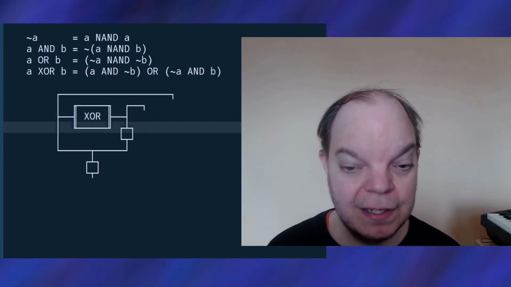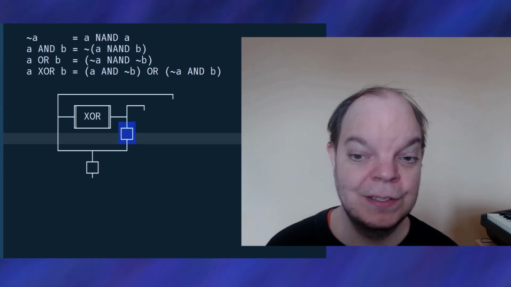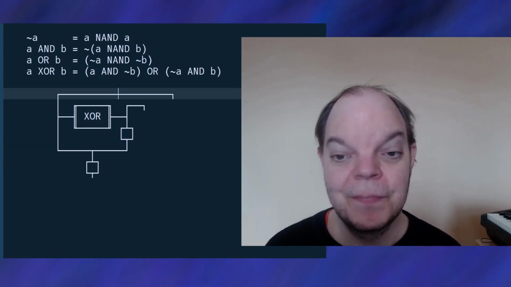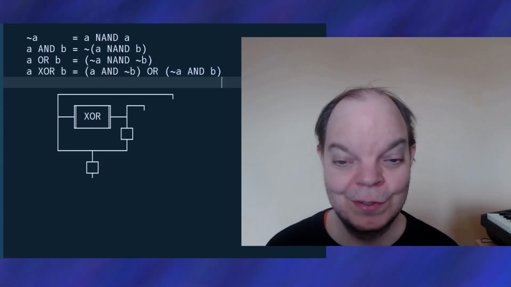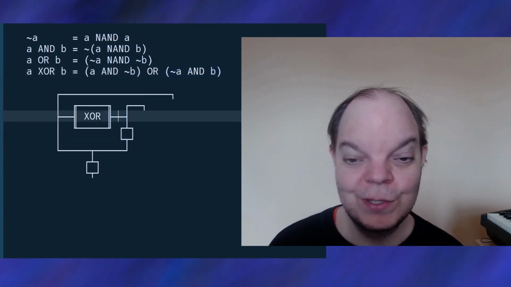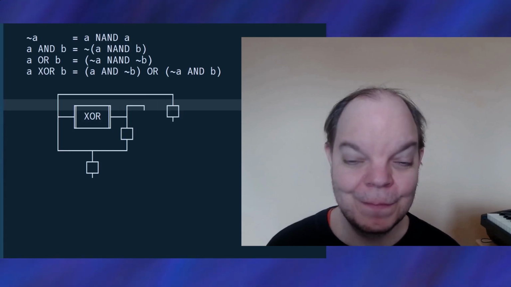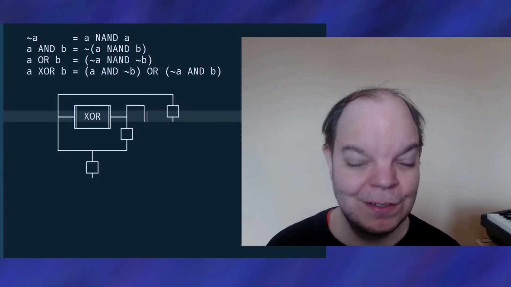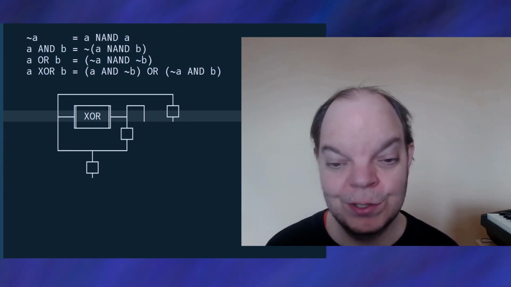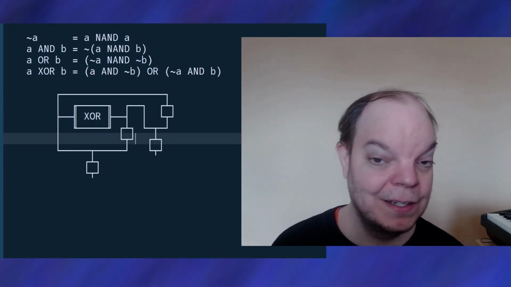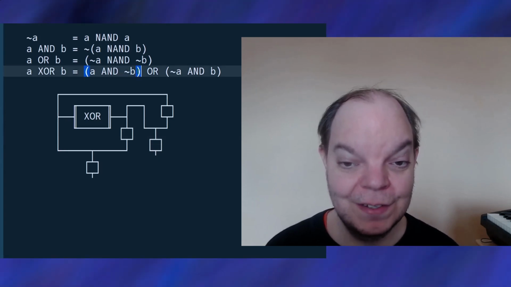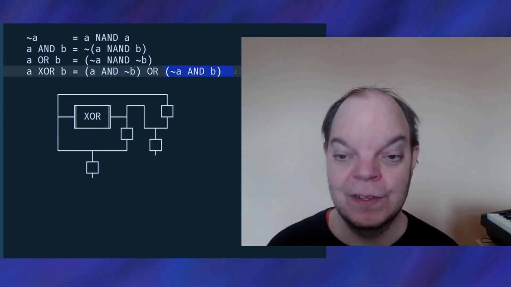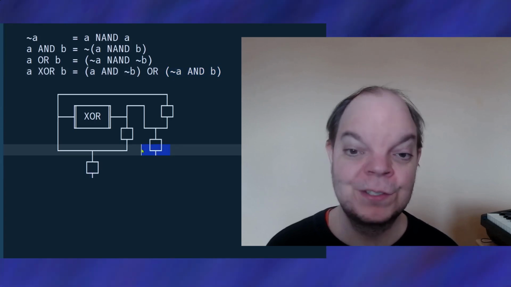Okay, so in our first case, it is this variable here that we did the bitwise NOT on. In the other parenthesis, we need the first variable to be NOTed. So we're just going to put that little box here. And now we need to AND those together, which we can do just by NANDing them and then negating the result. Okay, so now we've done each of the two parentheses. We've done this bit and we've done this bit. And these are the results of each of those.